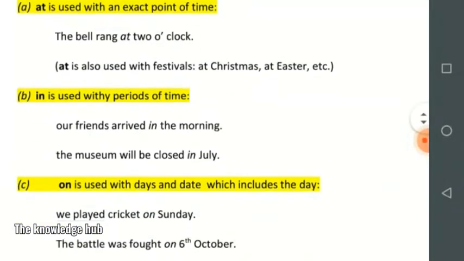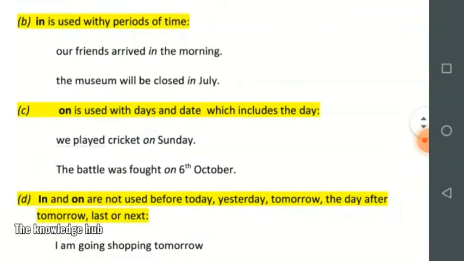Then in. In is used with the periods of time. Our friend arrived in the morning. The museum will be closed in July. The school will reopen in March.